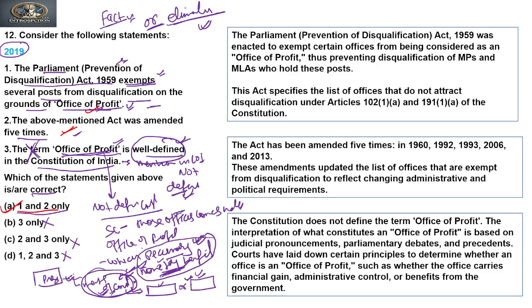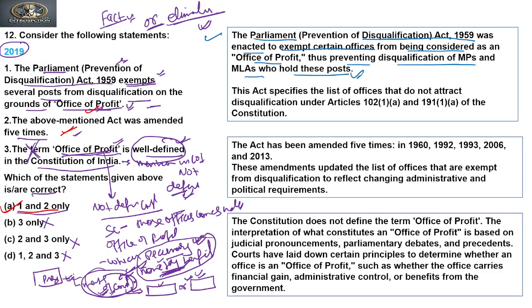Is it clear? Hope this has cleared your concept related to office of profit. Okay. Now let's see the explanations to this question related to the first two statements. The Parliament (Prevention of Disqualification) Act 1959 was enacted to exempt certain offices from being considered offices of profit, thus preventing disqualification of MPs and MLAs who hold these posts.